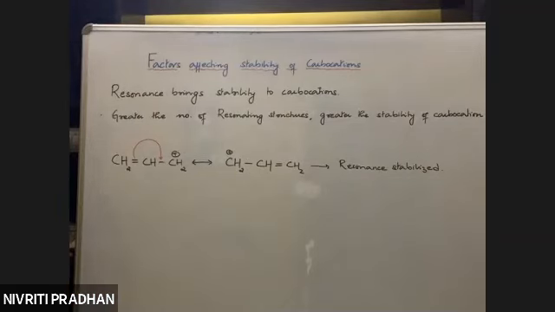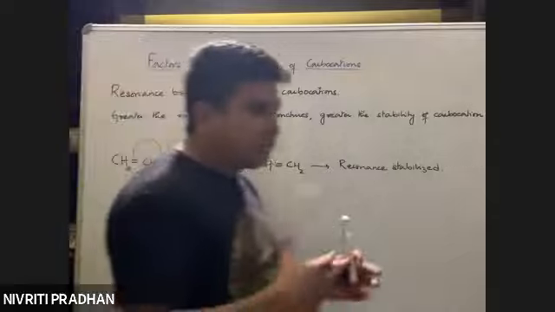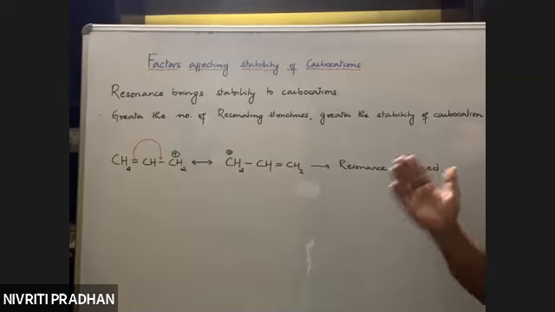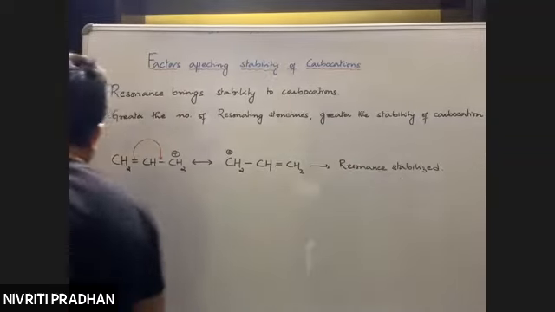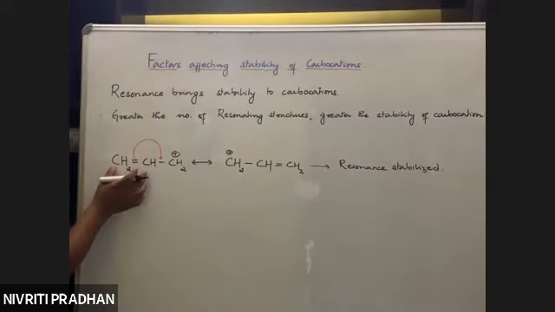So this carbocation, although it is a 1 degree carbocation, is very stable, simply because it is stabilized by resonance. And in the earlier class, I had told you the order of preference: if a carbocation is stabilized by resonance, then that carbocation will be extremely stable. So I'll give you other examples.